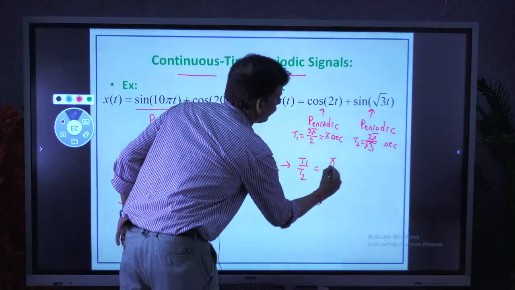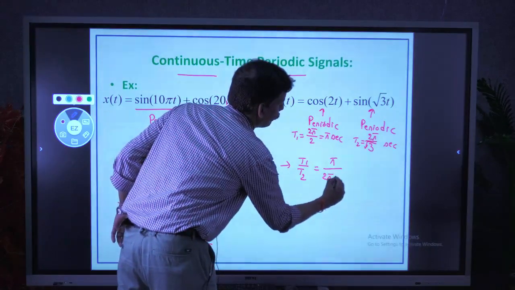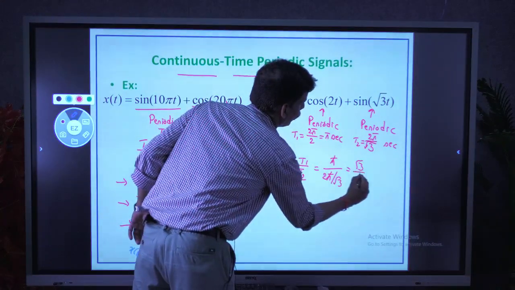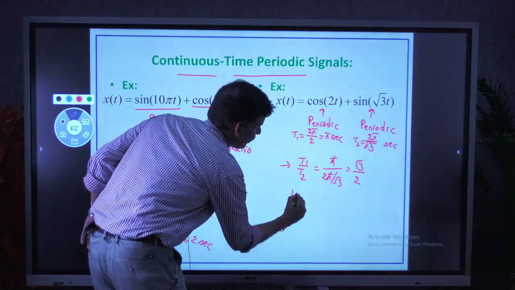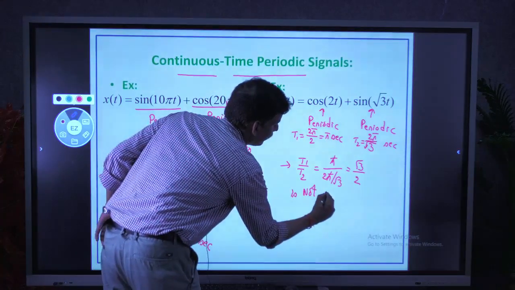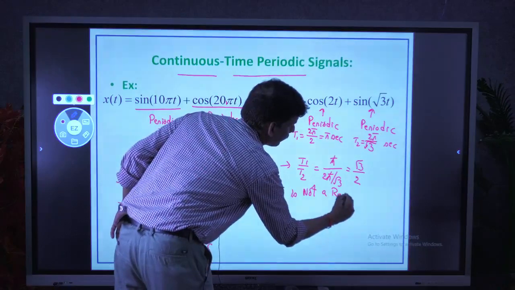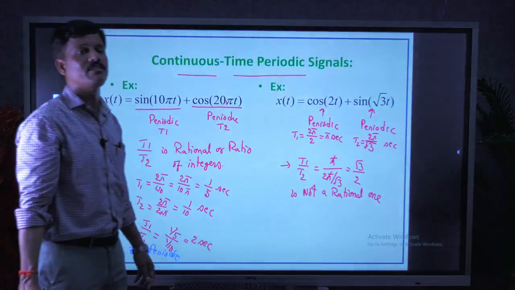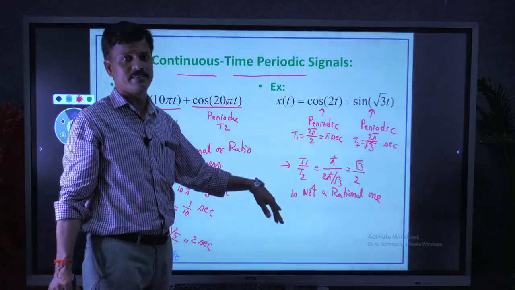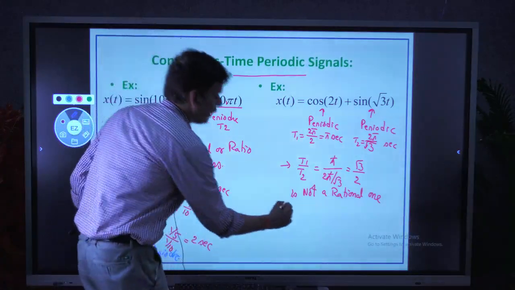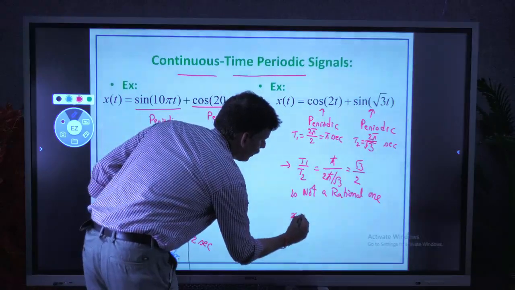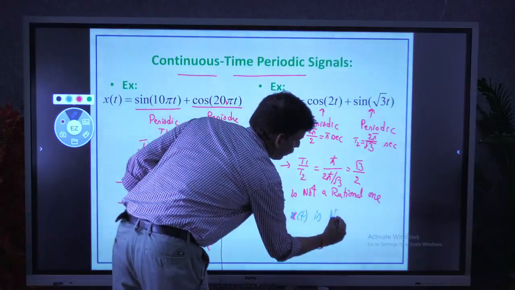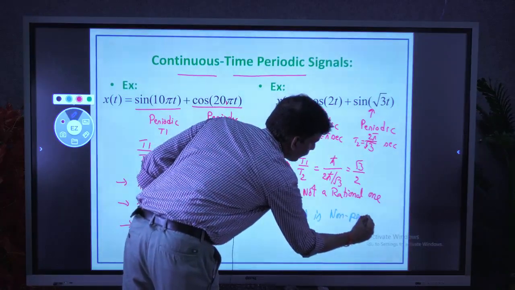T1 by T2 equals pi divided by 2 pi by root 3. How much? Root 3 by 2. Root 3 by 2 is not a rational number, not a ratio of integers. So that's why x of t is non-periodic, or aperiodic.